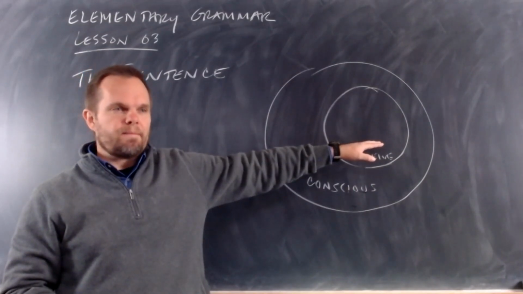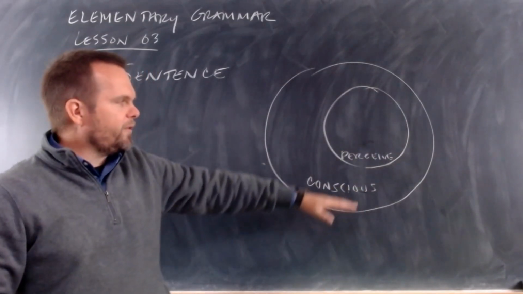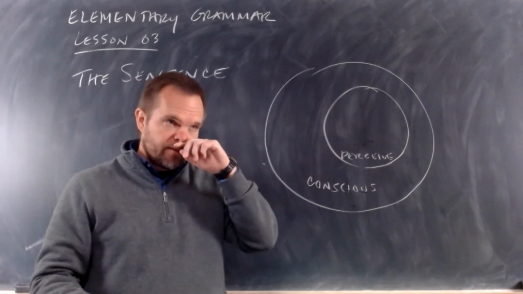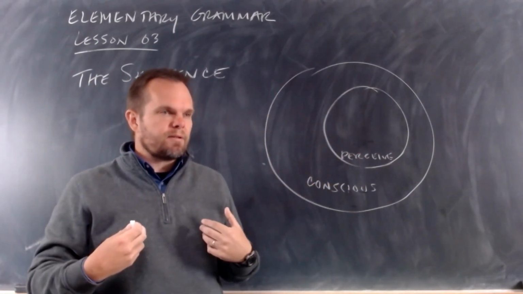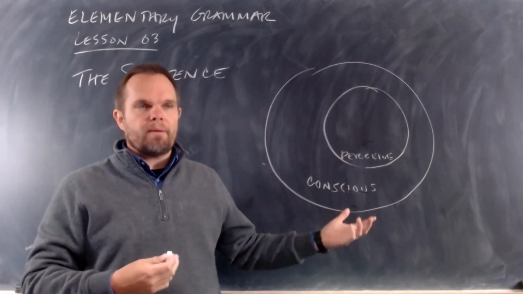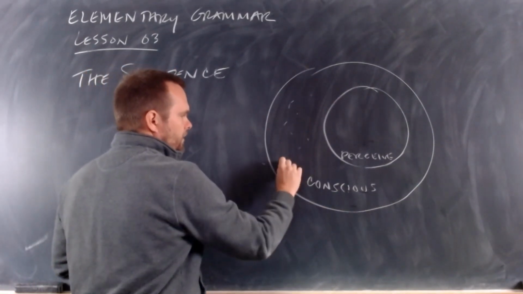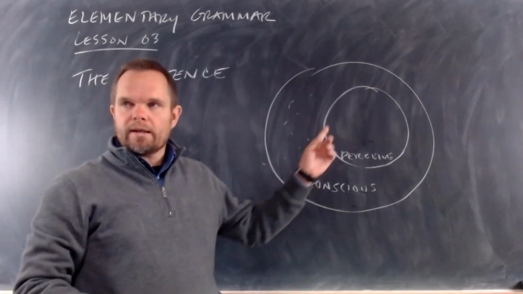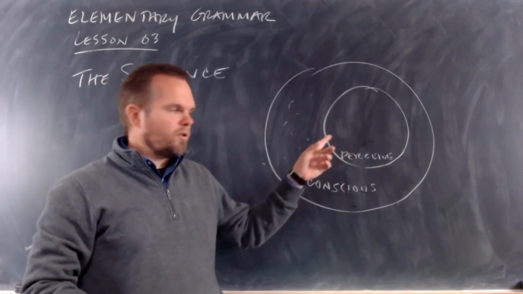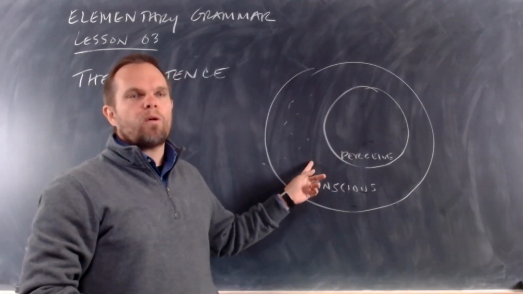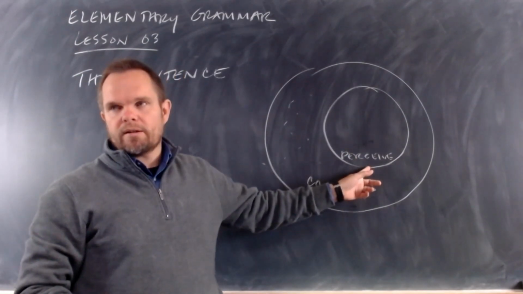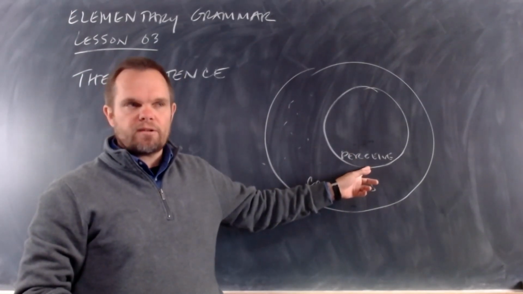You understand that? All right? Everything that we can sense, everything that we know because of our senses, we're conscious of. We know about it. But there are also other things that we know about that we can't perceive. So we are conscious of more things than we can perceive. Do you understand that?